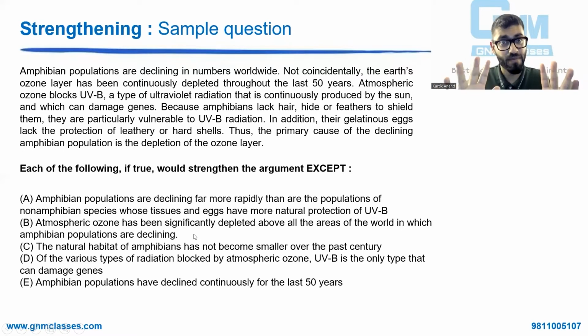Understood? Okay, 4 options will strengthen, 1 option will not strengthen.